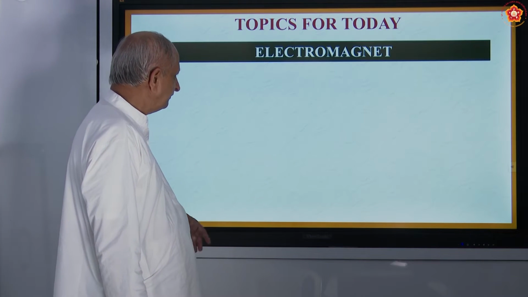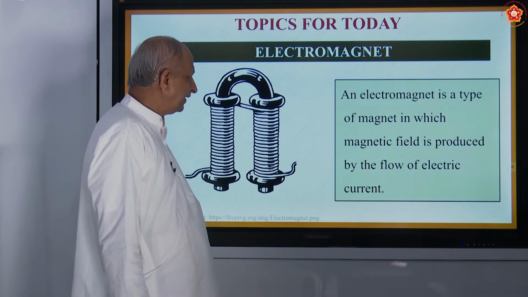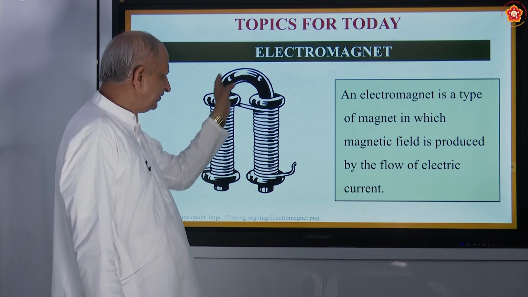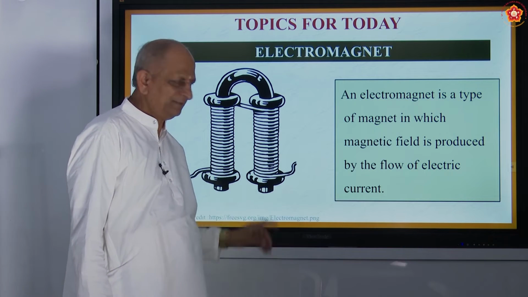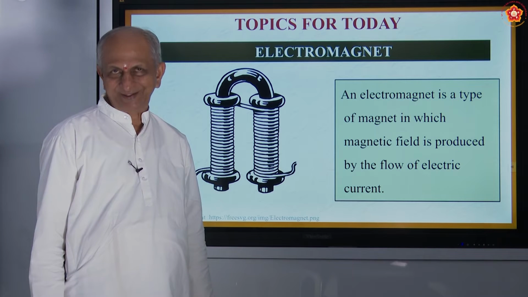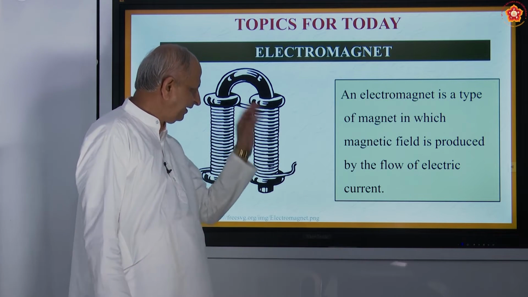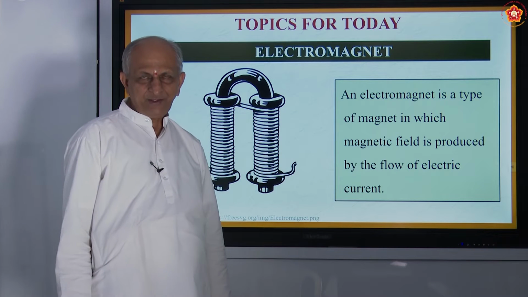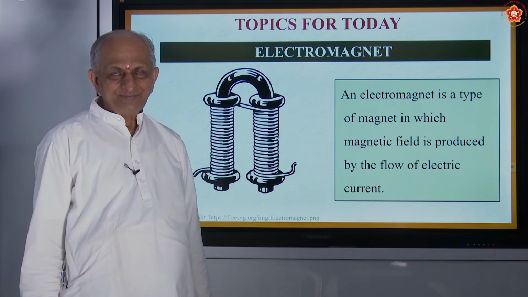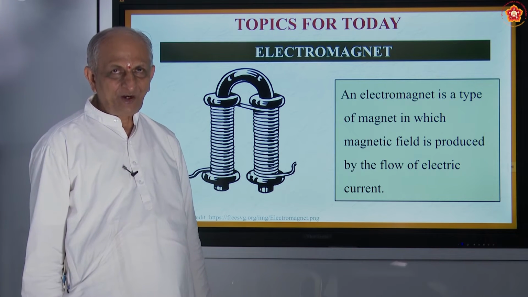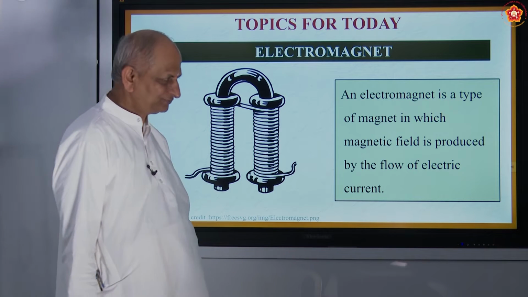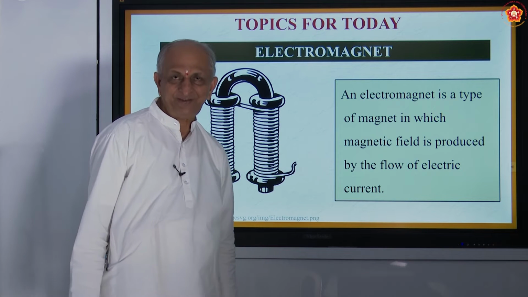Coming to today's topic, we will discuss electromagnet. I think all of you have seen this. What is this magnet called? Horseshoe magnet. Why is it called so? Because this type of U-shape you can find under the legs of horses. They actually nail it, you might have seen it.